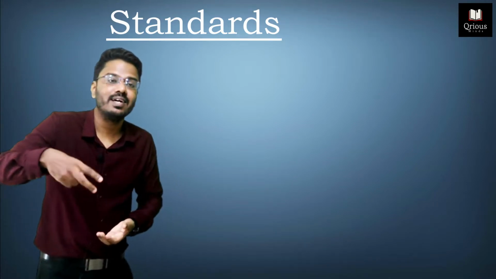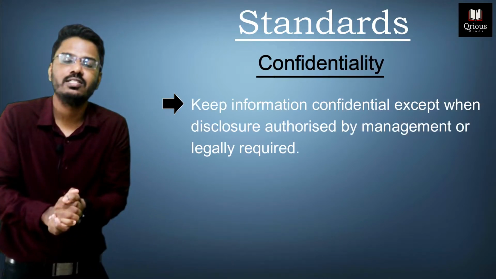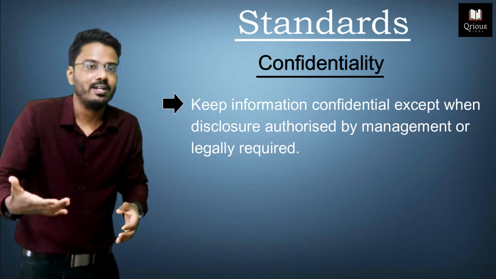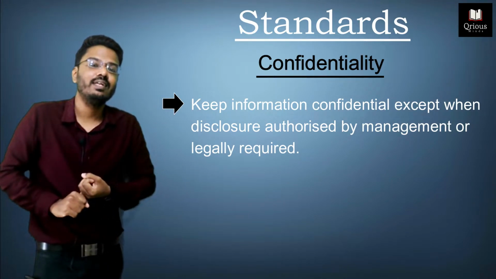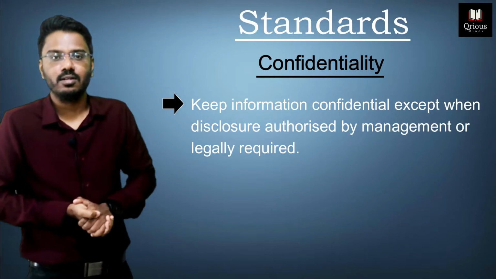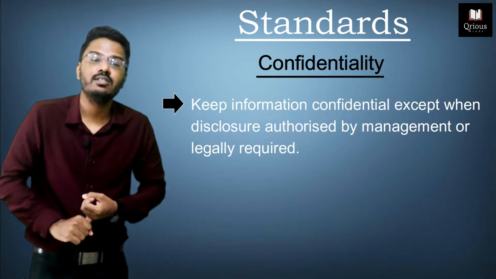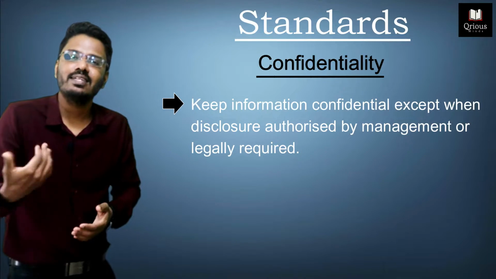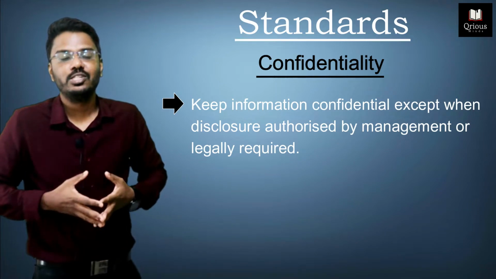And after the competence standard, there comes the second standard, that is confidentiality. We need to keep the organization's data confidential. The organization data should not fall into the wrong hands. So the organization data should be kept confidential. And yes, the confidentiality can be breached under 2 conditions. If the management themselves authorize to disclose that data, then you can disclose it. And the second condition, if it is required by law, if the data has been asked by any statutory authorities like tax authorities, then you can disclose that. There is nothing wrong in that. That is called the confidentiality standard.